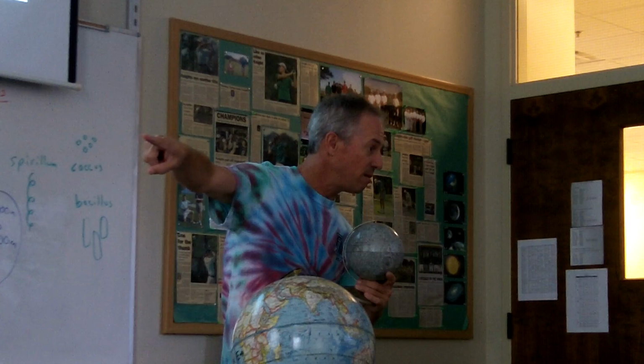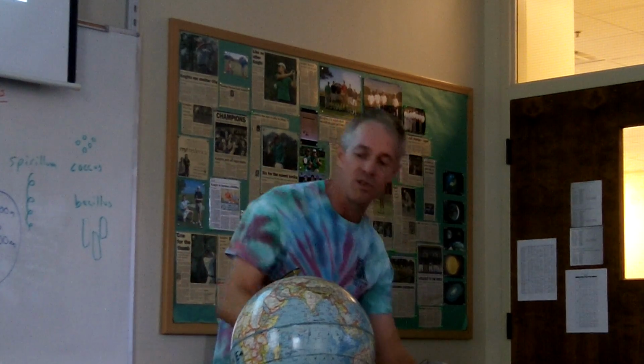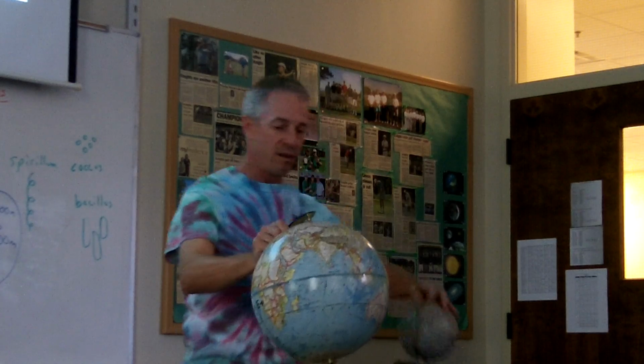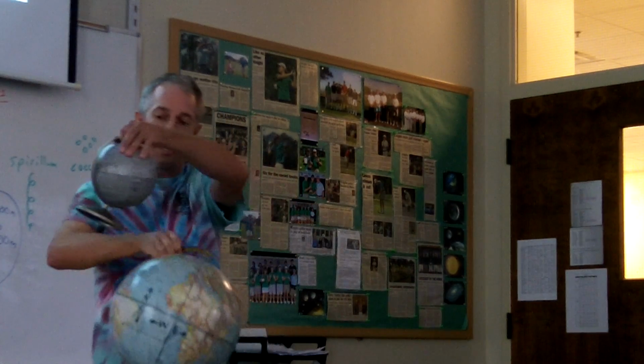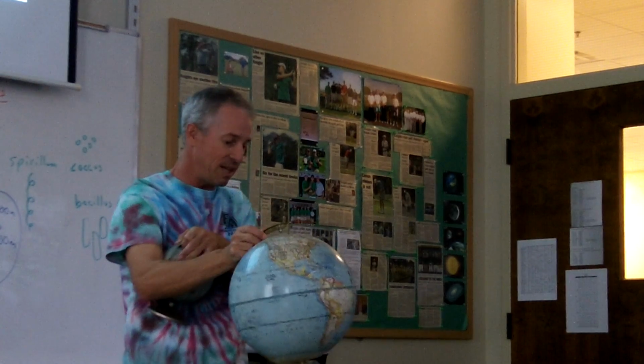Wait, so it's going to be night on one side of the Earth? No, because night depends on the sun. Oh, right. Yeah, I see what you're saying. Yeah, the Earth will spin around once each time the moon goes around once, when the moon stops the Earth from rotating completely.